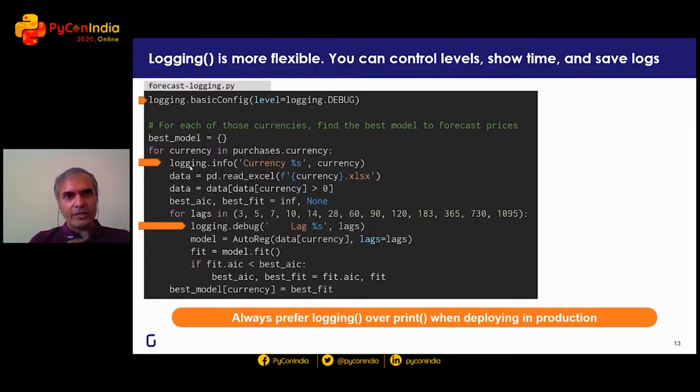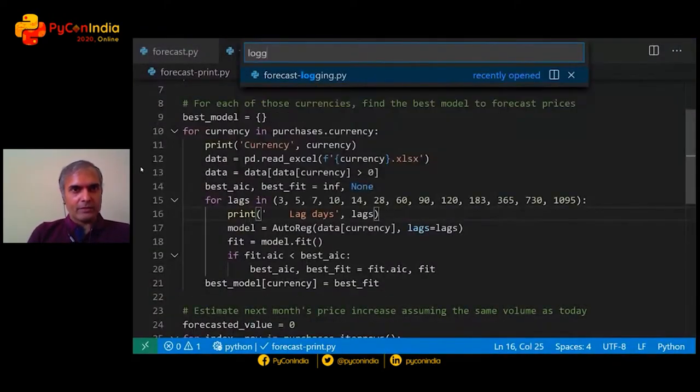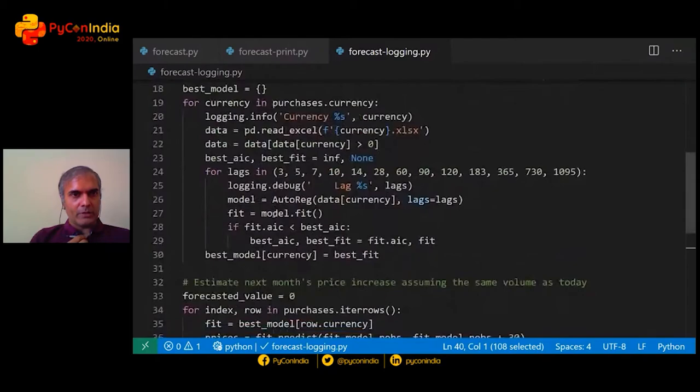Use the logging library. Now, the reason you want to use logging is, one, you can put multiple levels. So for example, let's take the currency. We can print the currency at an information level, and we can print the lags at a debug level.